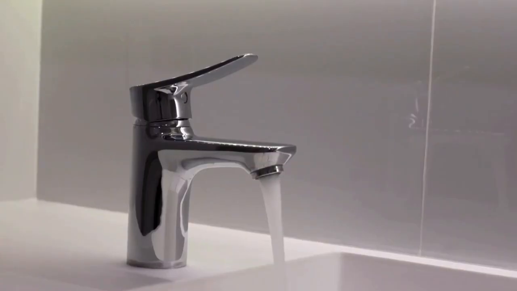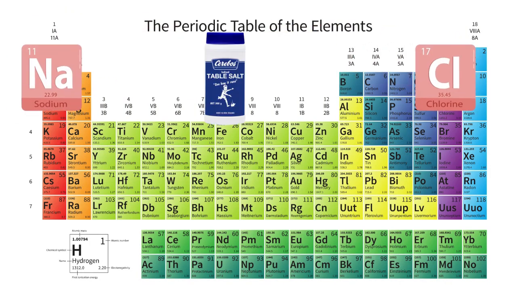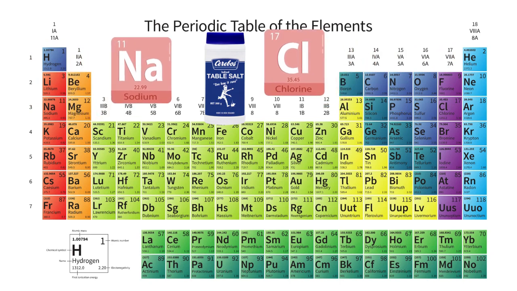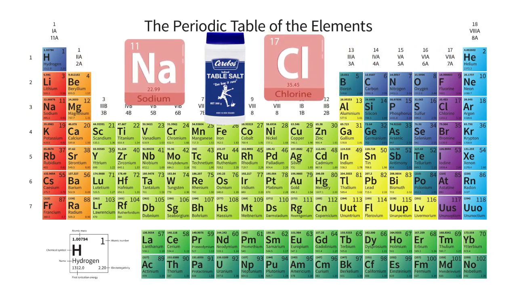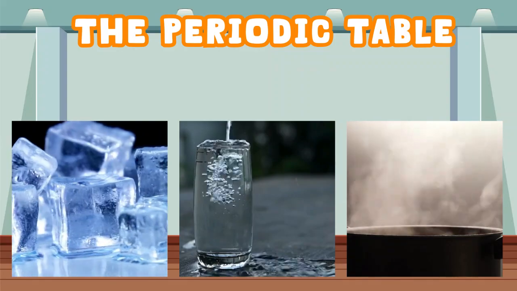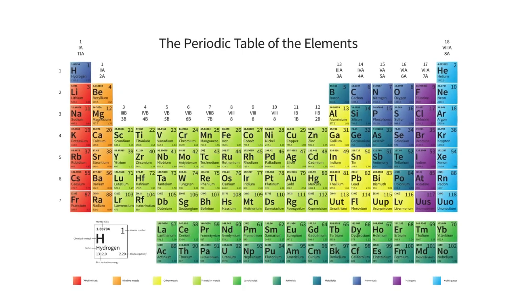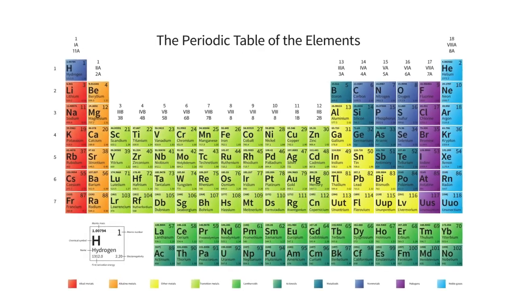For example, water is made up of two different elements, hydrogen and oxygen. Or table salt is made up of sodium and chlorine. Every single solid, liquid, or gas in the world is made up of different combinations of elements from the periodic table. But we want to teach you something that will make you the smart kid in the school.